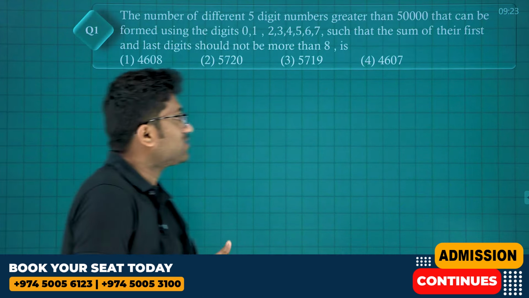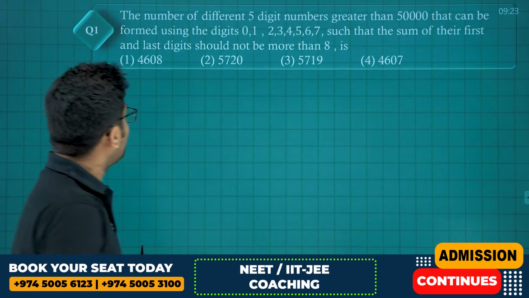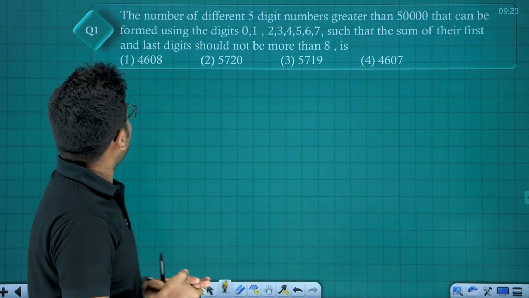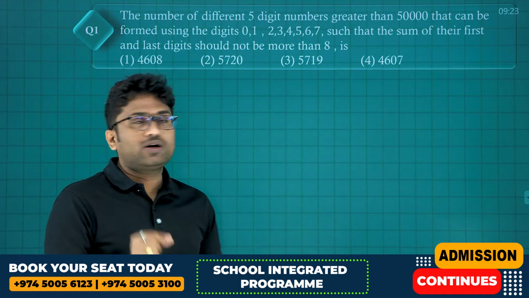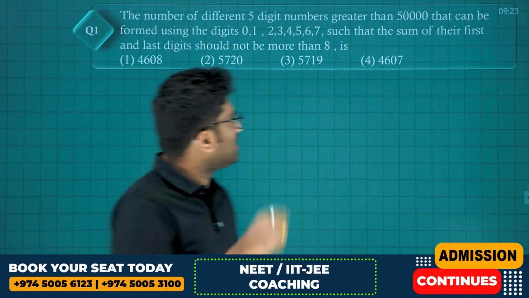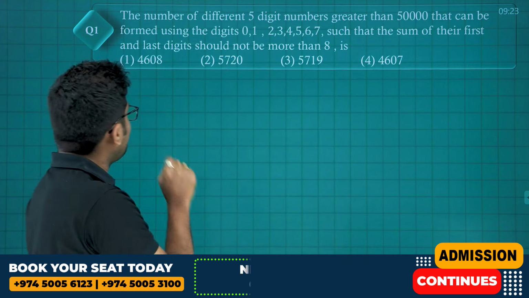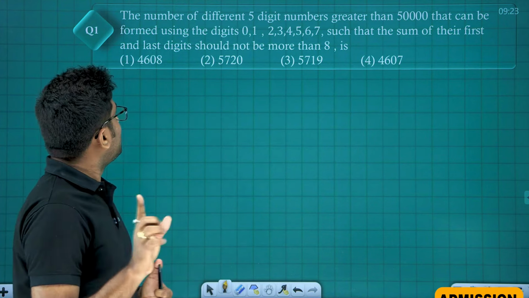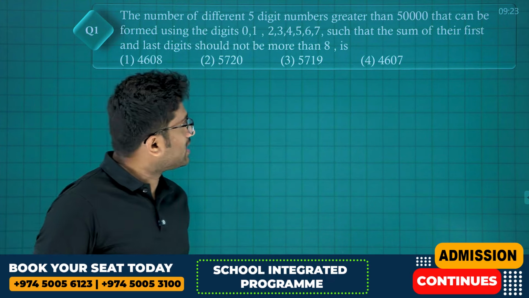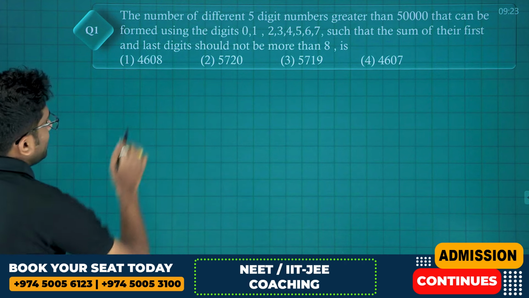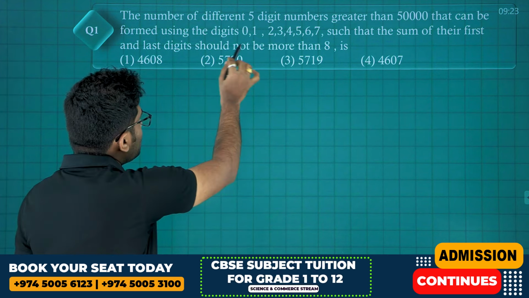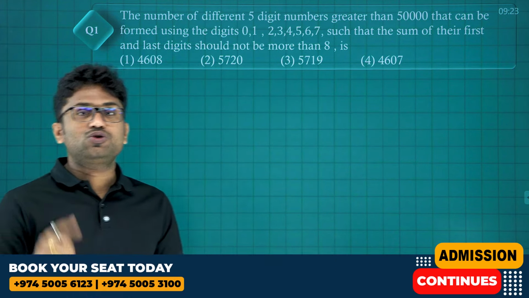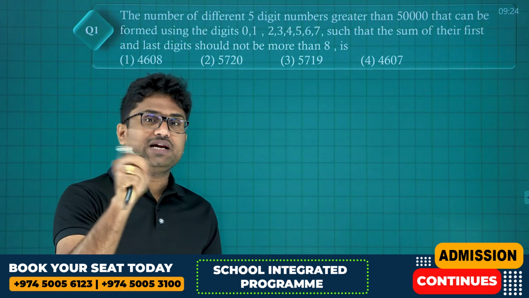So first question is from P&C, permutations and combinations. The number of different 5-digit numbers greater than 50,000 that can be formed using the digits 0, 1, 2, 3, 4, 5, 6, 7 such that the sum of their first and last digits should not be more than 8. So first thing, the number of different 5-digit numbers greater than 50,000, formed using the digits 0 to 7, such that the sum of their first and last digit should not be more than 8. So that means it can be less than or equal to 8.